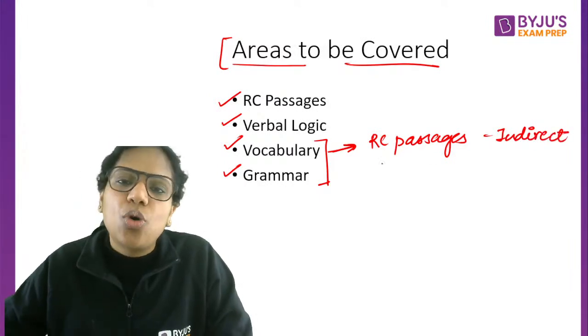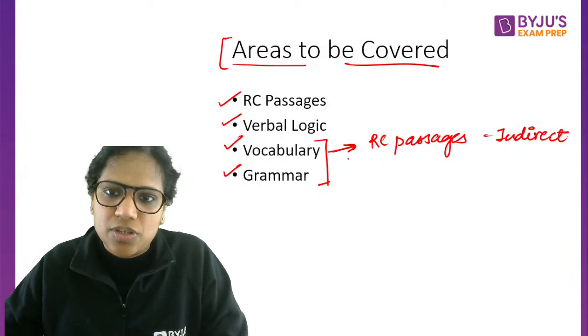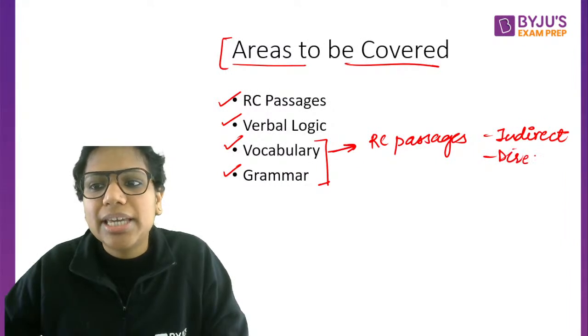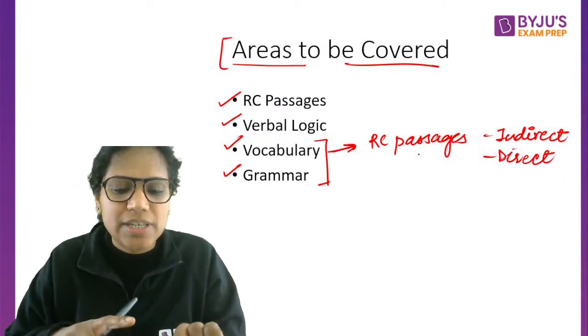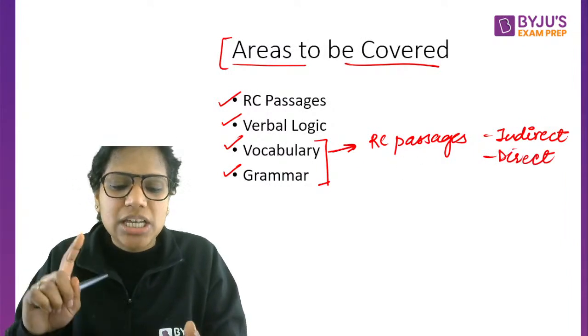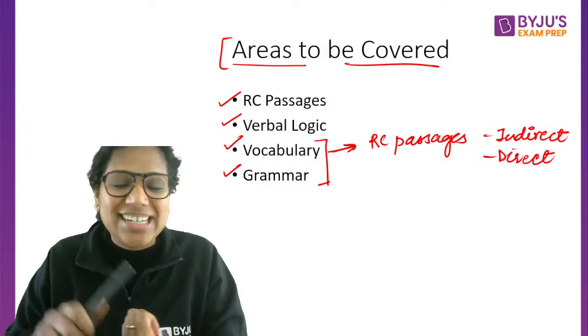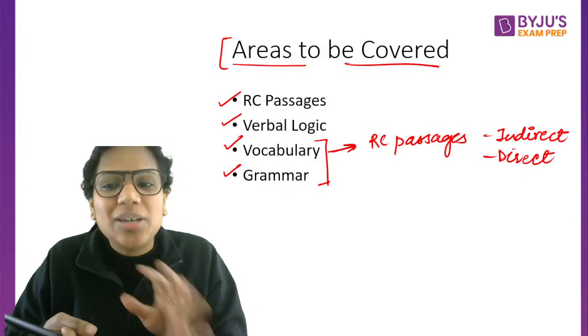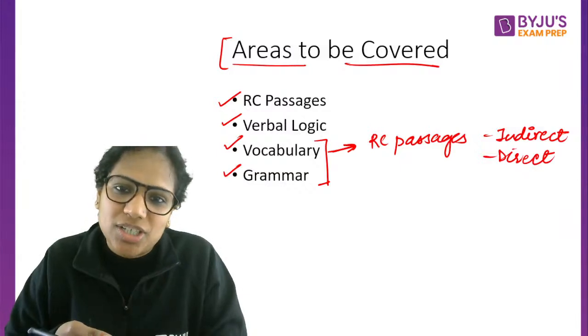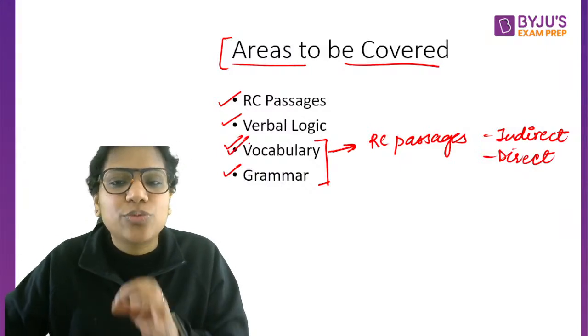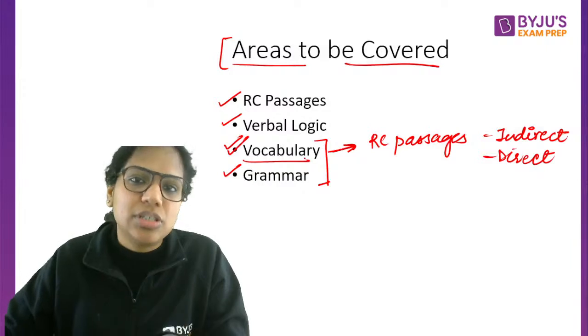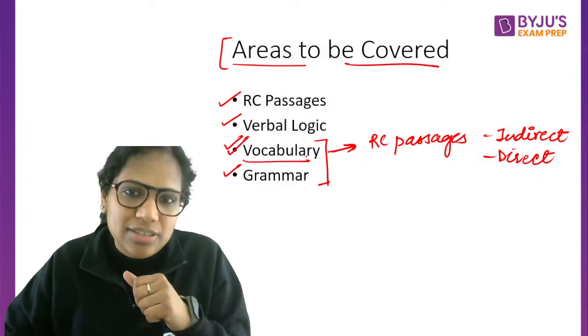Directly, it is asked in almost all the other exams. It is only CAT that is not asking you vocabulary. Otherwise, SAT, IFT, SNAP, NMAT, TISSNET, MICAT, you name the exam, they ask you vocabulary questions. So that's why we have to prepare for this as well. I'm assuming that you will take more exams.